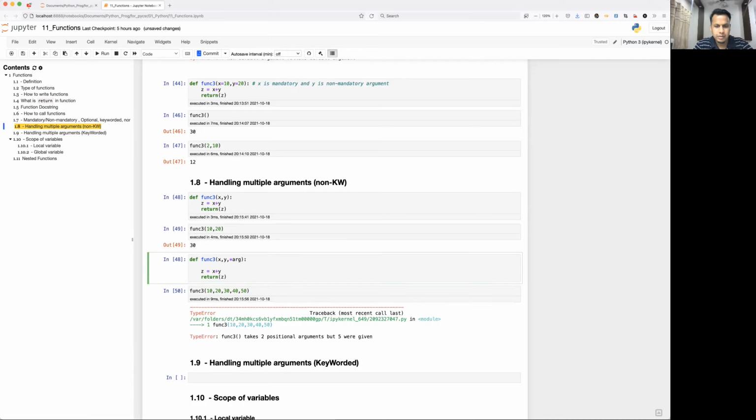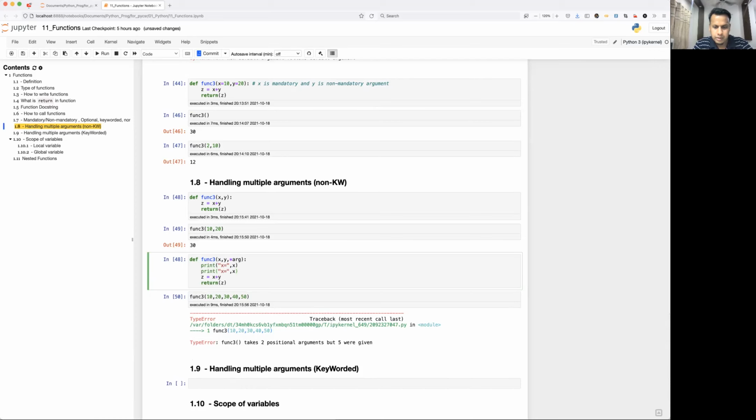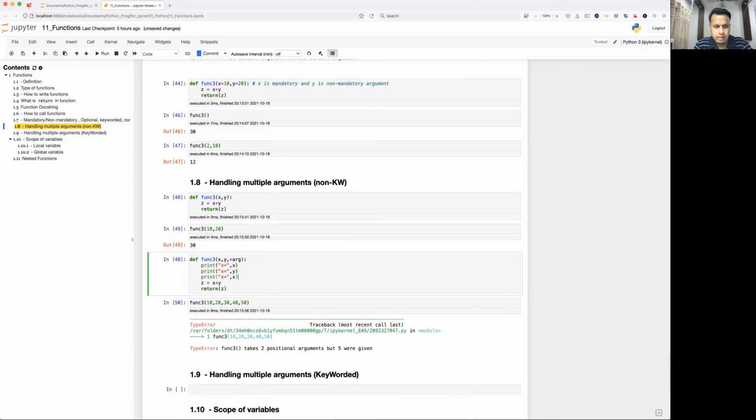x and y, you already know. So let's say print x equal to x. I'm just going to show you how it is going to be stored. y, and here I'll put args.